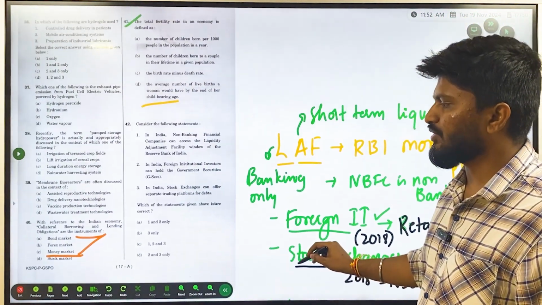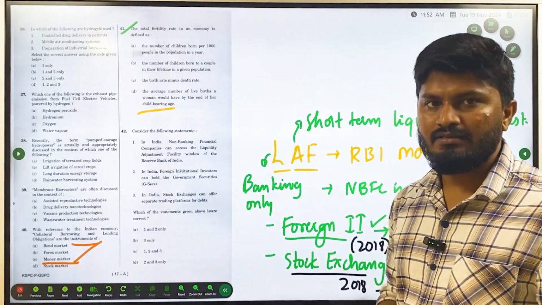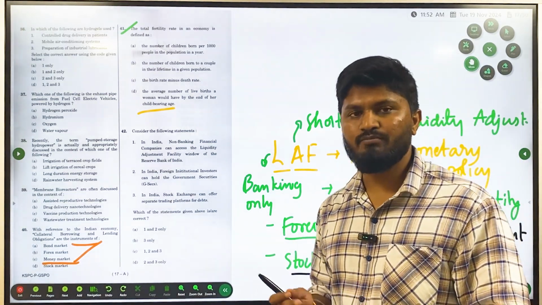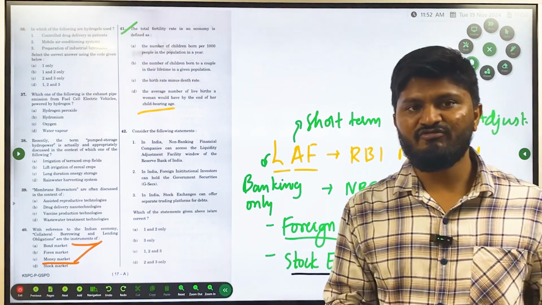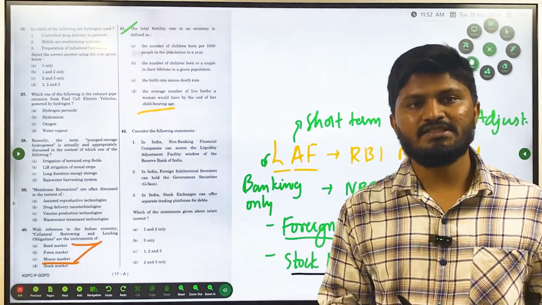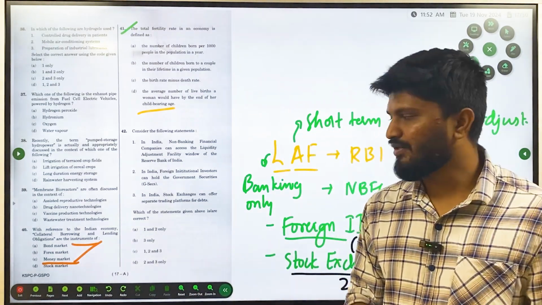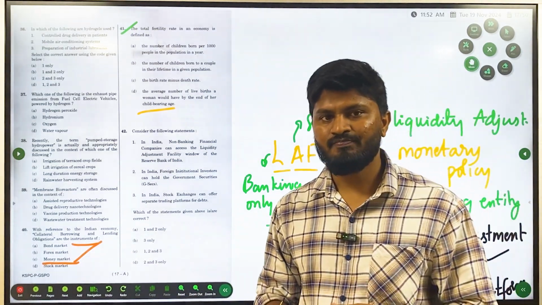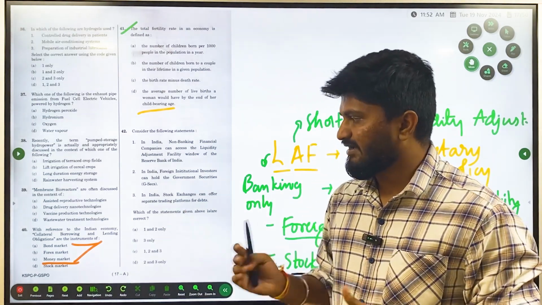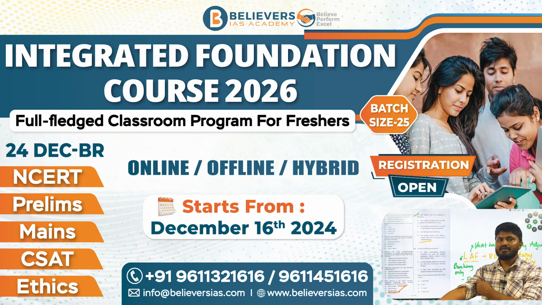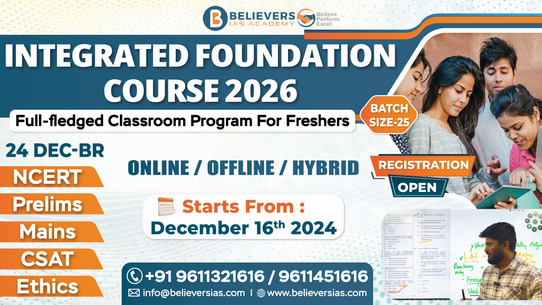You could have answered this question by guessing it. In the bond market, the instruments involve investing in bonds, in the forex market it deals with foreign exchange currencies, and the stock market deals with shares, stocks, etc. So there is no collateral borrowing or lending obligations in those markets, so you could have used common sense here. Where there is collateral borrowing and lending, there is borrowing as well as lending, whereas in the bond market you are just investing in bonds, in the forex market you are investing in foreign currencies, and in the stock market in stocks. So the only possible right answer here is money market.